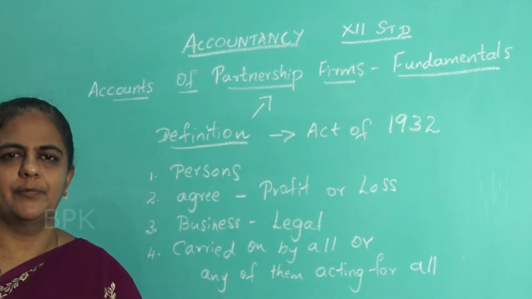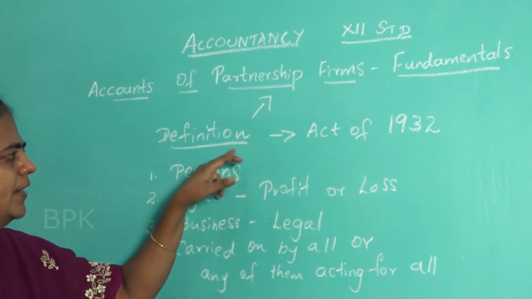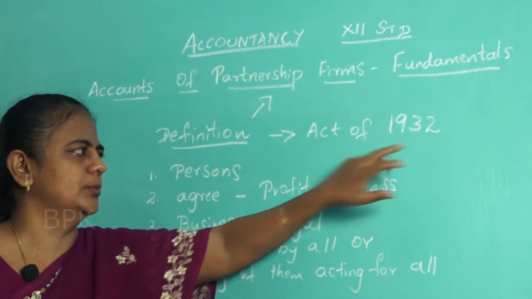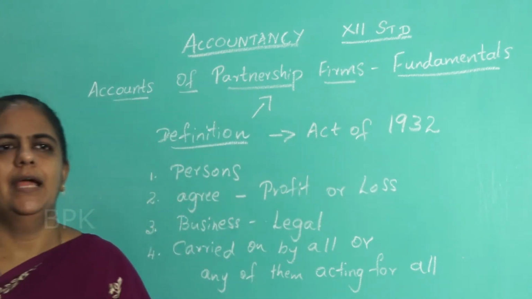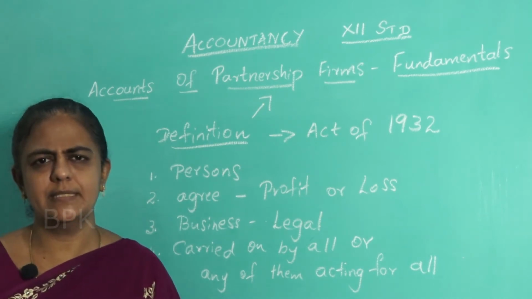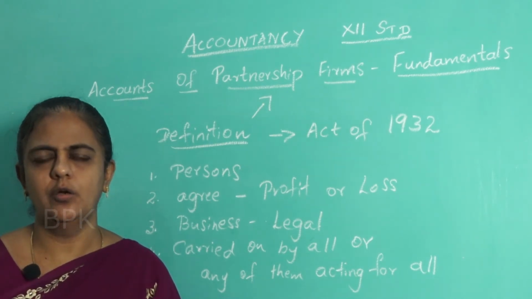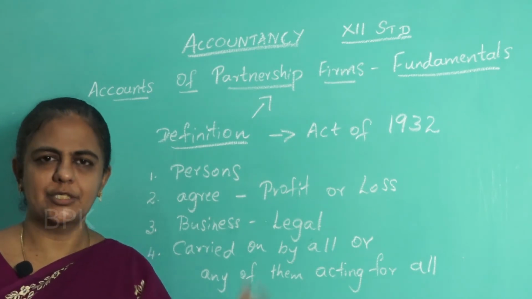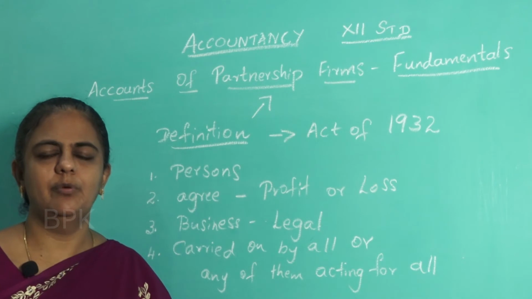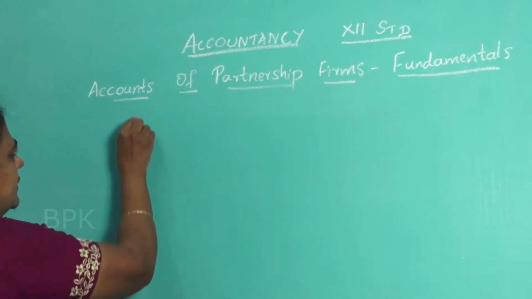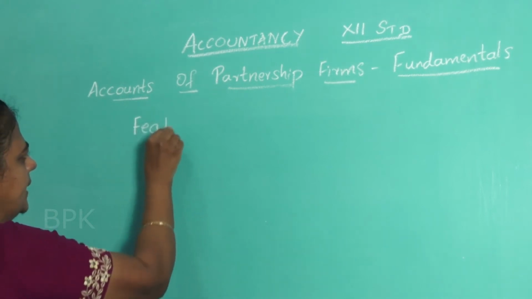So partnership is defined according to the Partnership Act of 1932. It's a relationship between persons who have agreed to share the profits of a business carried on by all or any of them acting for all. Okay, understood the definition? So next we'll move to the features of partnership.